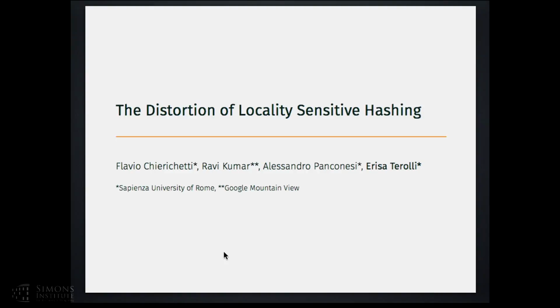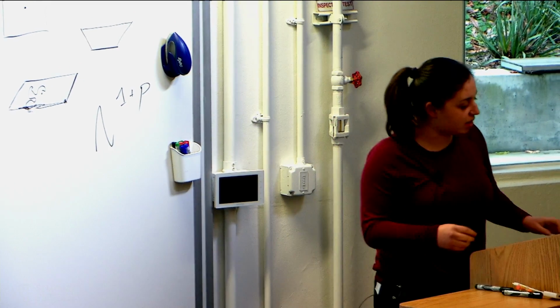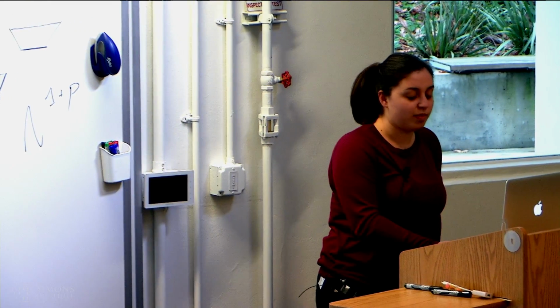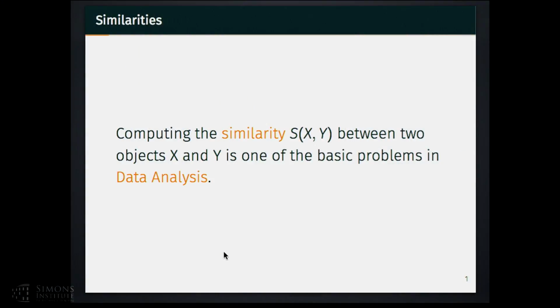I'm Marisa. Today I'm going to present our paper entitled "The Distortion of Locality-Sensitive Hashing." This is a joint work with Flavio Chiarichetti and Alessandro Panconesi from Sapienza University of Rome and Ravi Kumar from Google Mountain View. So in data analysis, computing the similarity between two data objects is one of the basic problems.